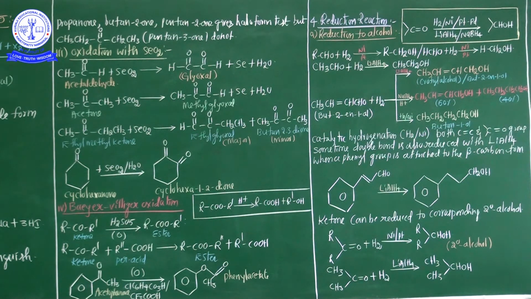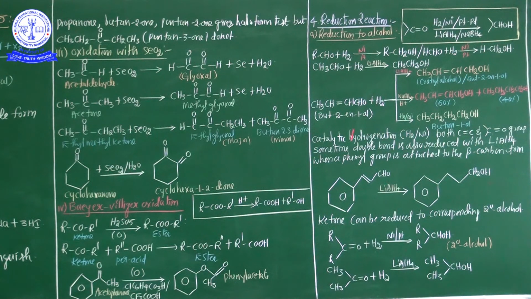Here two important points came. What are the two important points? For example, when an unsaturated aldehyde is involved in the reduction process, an unsaturated alcohol is obtained. Here the C double bond C is not affected by reducing agents such as lithium aluminum hydride and sodium borohydride. But comparing lithium aluminum hydride and sodium borohydride, lithium aluminum hydride is the powerful reducing agent.